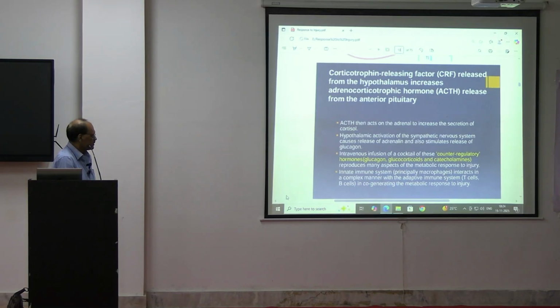Intravenous infusion of a cocktail of these counter-regulatory hormones, glucocorticoids and catecholamines, reproduces aspects of the metabolic response to injury. So this hormonal level will be increasing, and they are maintaining our response to the tissue injury.